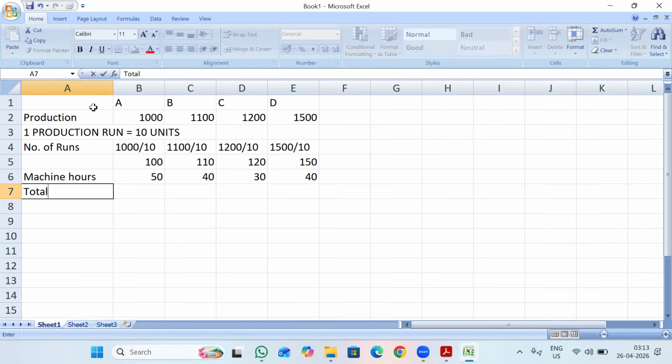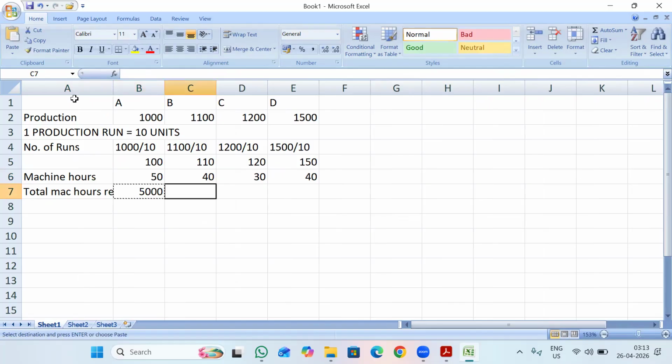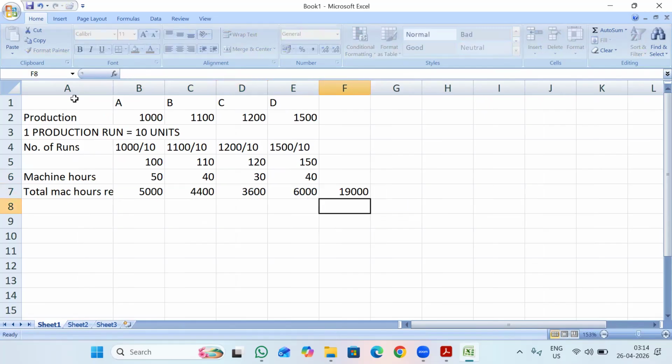So total machine hours required: that is 100 into 50, so 5,000; 110 into 40, 4,400; 120 into 30, 3,600; and 150 into 40, 6,000. So totally I require 19,000 hours.